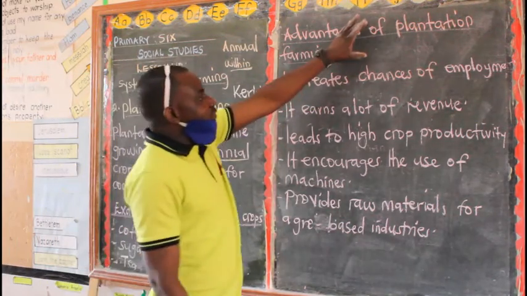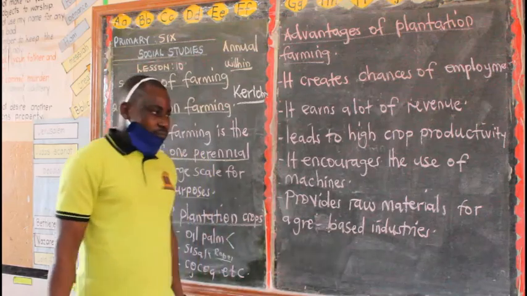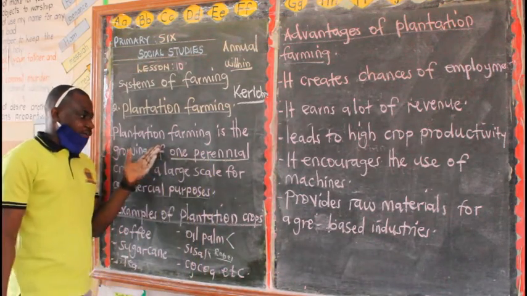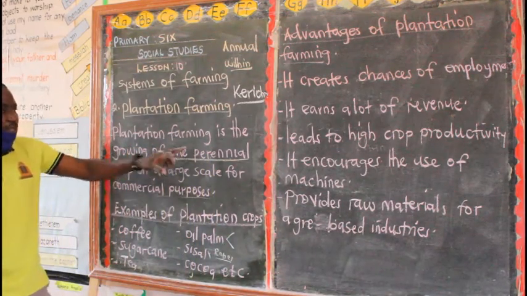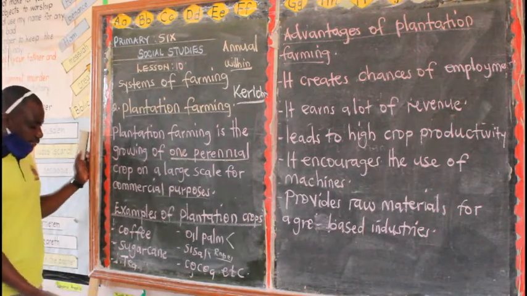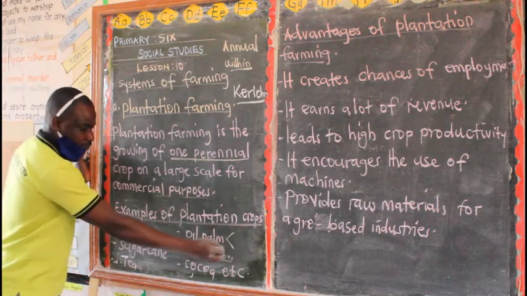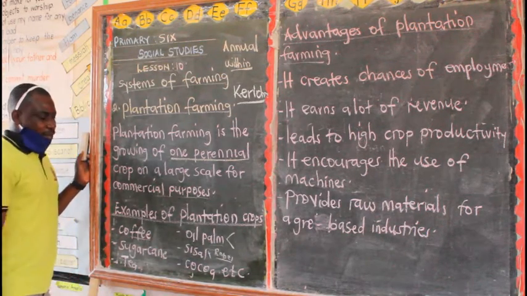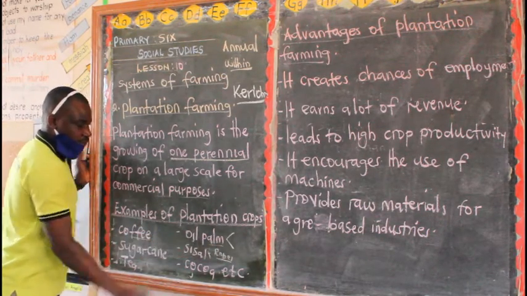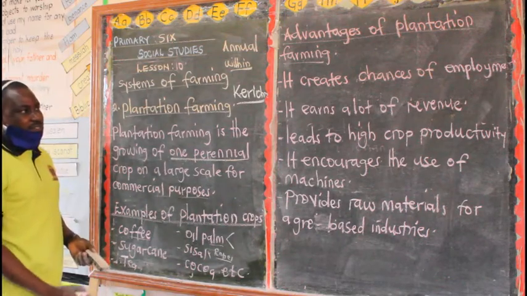Now what are the advantages of plantation farming? Remember we have said that plantation farming is the growing of one perennial crop. You only choose one. If it is coffee, it should be coffee. If it is oil palm, it should be oil palm. But you are growing only one, mainly for commercial purposes.